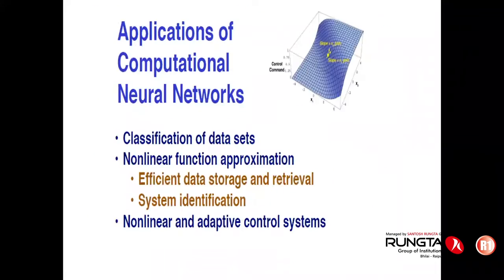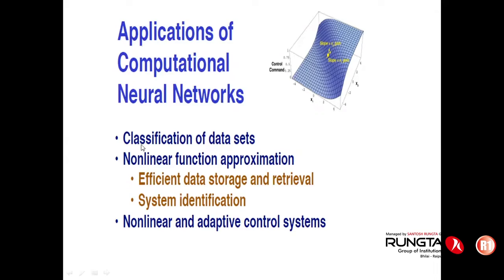So practically, based on that data sheet, or that experimentation sheet, it is now time to establish a relationship between input as well as output. There are different terminologies associated with the computational neural network. As I rightly said, classification of data, and nonlinear function approximation.